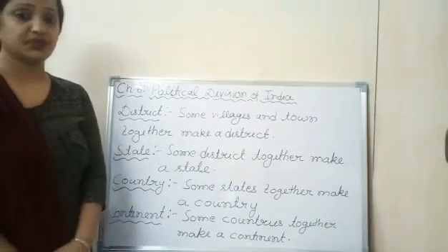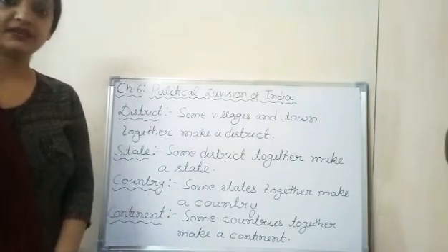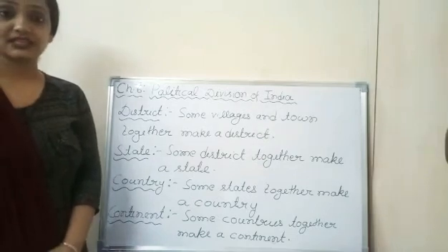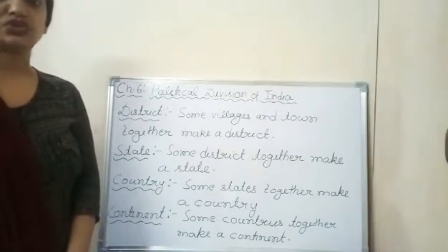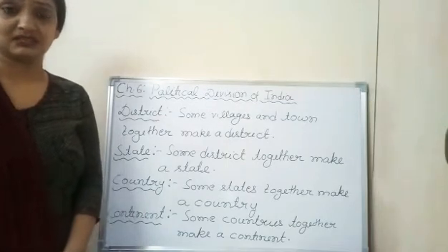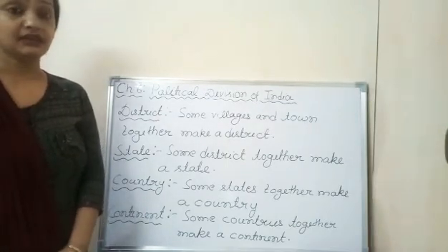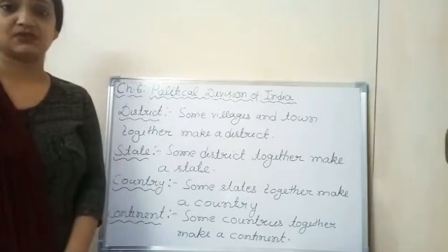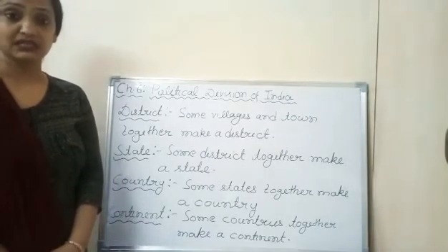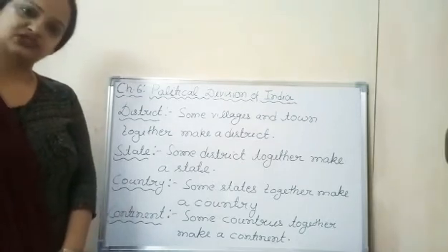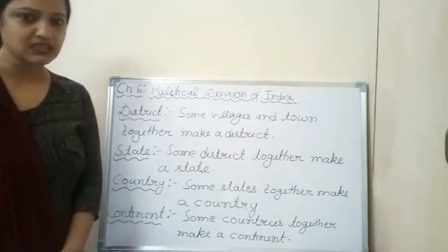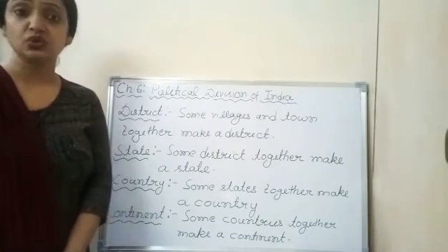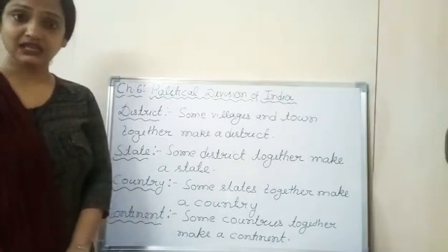I have told you in my previous video that the whole earth is divided into continents. Continents are those huge large land pieces, and islands are those isolated small land pieces surrounded with water. Now the whole earth is divided into continents, and continents are further divided into what? Continents are further divided into countries.